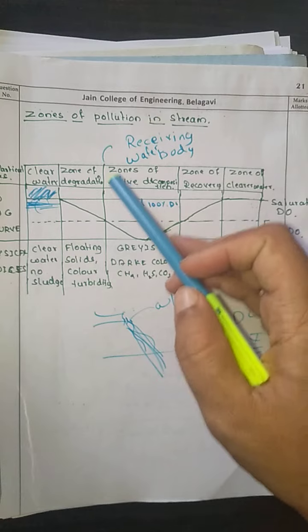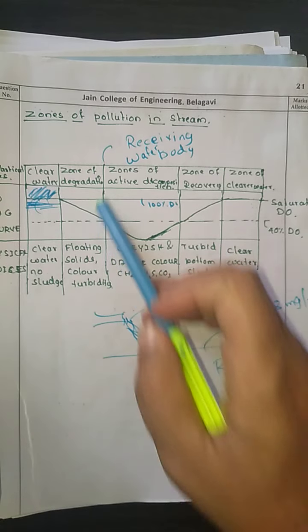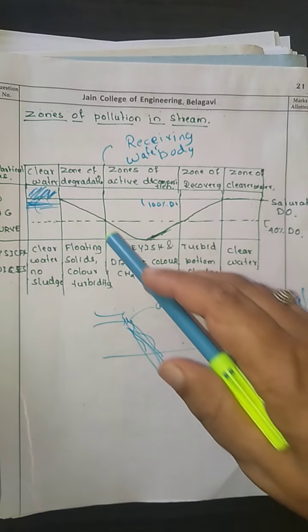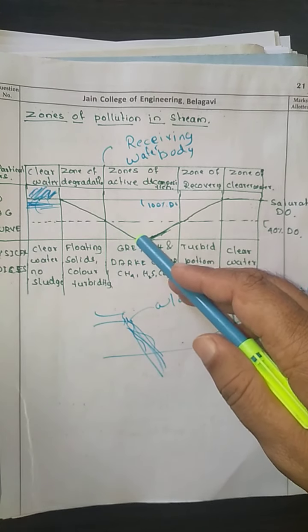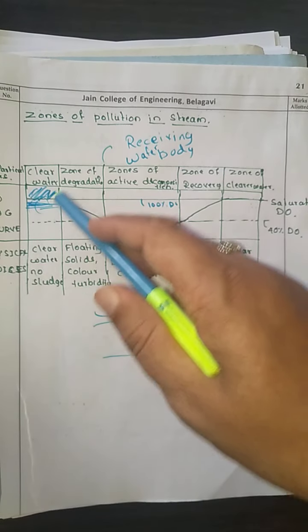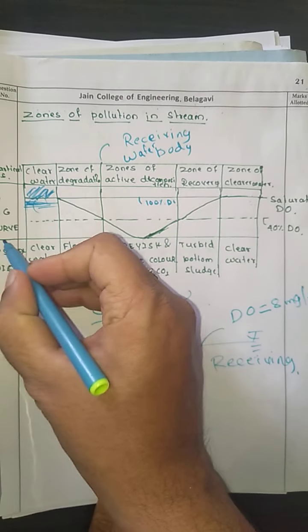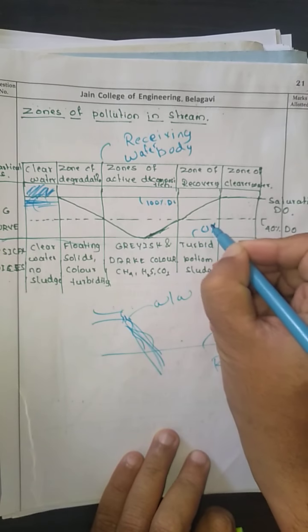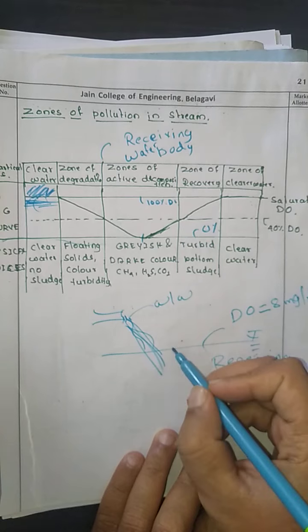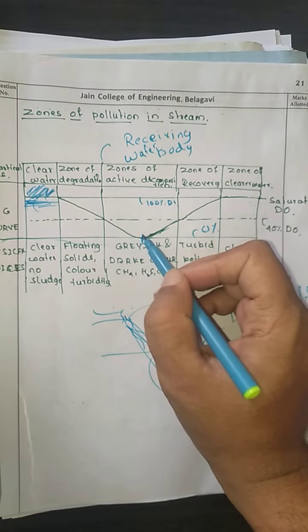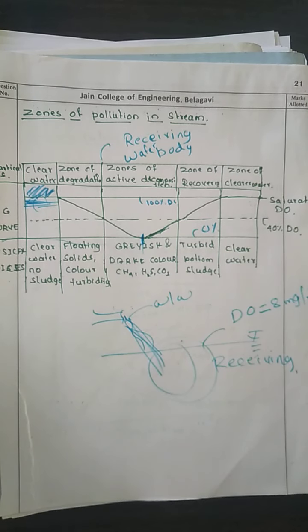Now, once it passes this zone of degradation, in the zone of active decomposition, the water will become darker than in this particular zone, and it is going to reach the 0% saturation value. This line indicates the 0% saturation value. That means due to the decomposition of the organic matter in the receiving water body, the DO is going to be reduced to 0%.